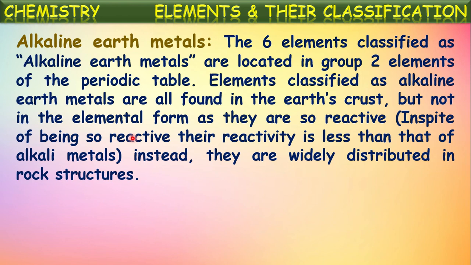That is why they are widely distributed in the rock structure as compounds. These elements are named alkaline earth metals because these second group metals also form bases which are soluble in water. So these are also alkaline in nature, and most of these metals are available in the earth crust. That's why, based upon these two reasons, these elements are named alkaline earth metals.